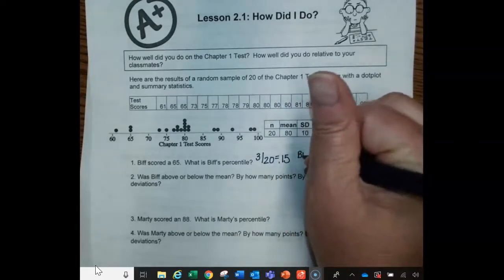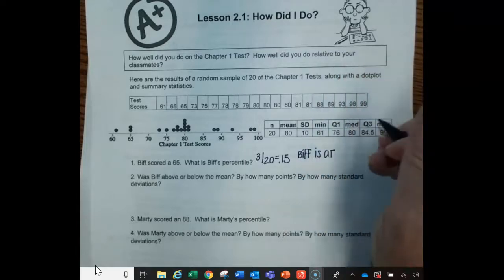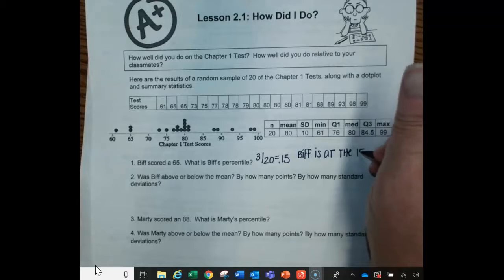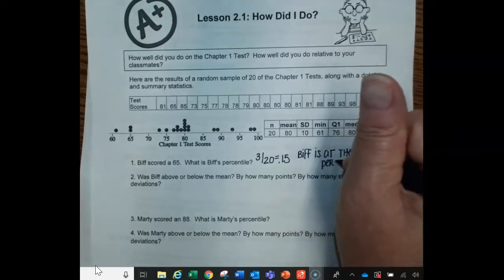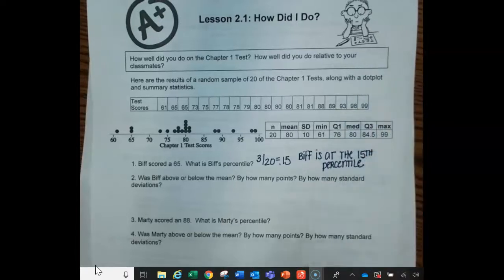So Biff is at the 15th percentile. And what that means is 15% of the people did worse than Biff, the same as Biff or less, and 85% of the people did better than Biff, is really what that's saying.